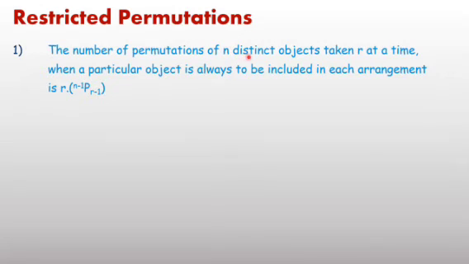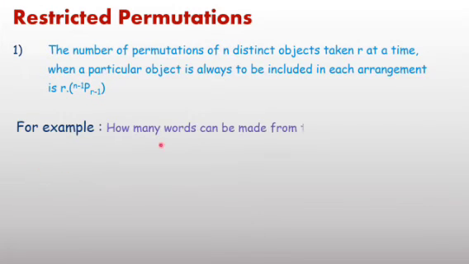Because of n distinct objects, one object is already included in every arrangement, the number of objects remaining is n minus 1. And from n minus 1 you have to select r minus 1 at a time, because one object is already included. Therefore the number of permutations is n minus 1 P r minus 1.